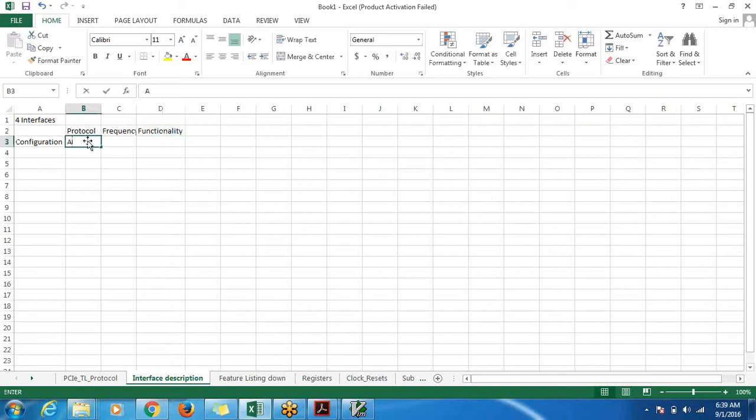In this case, the protocol we'll use will be the AHB protocol. Frequency we'll come up with as we start coding.